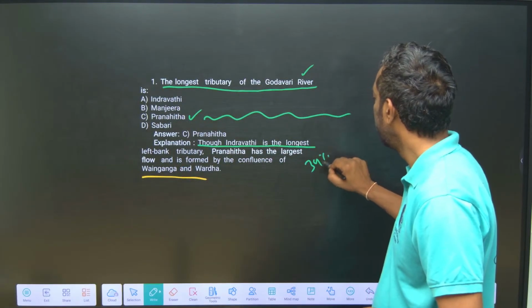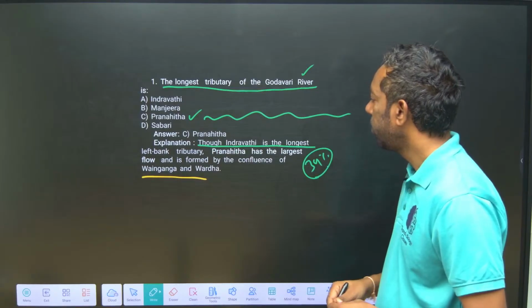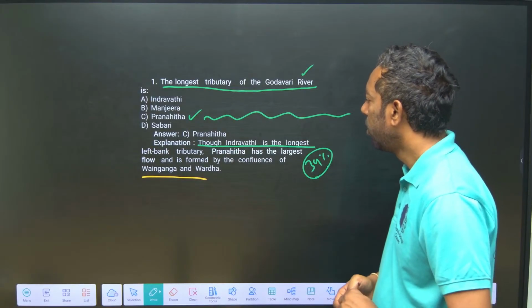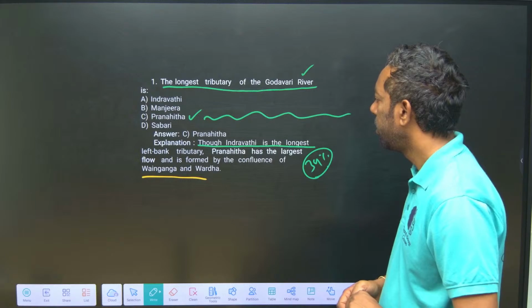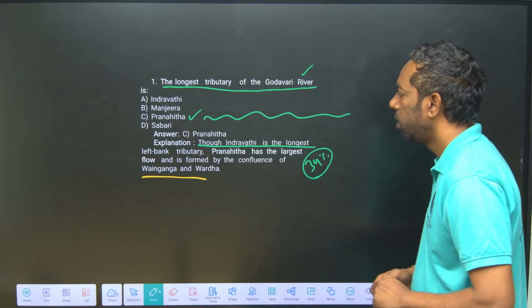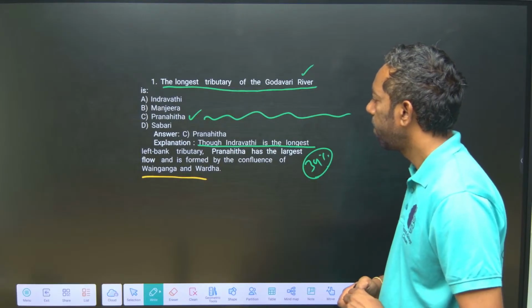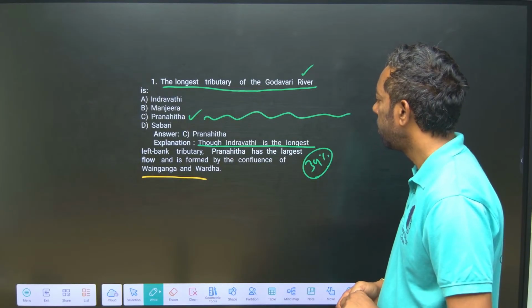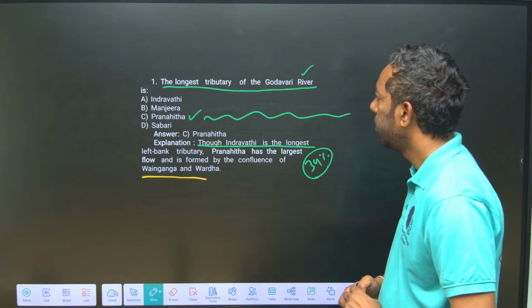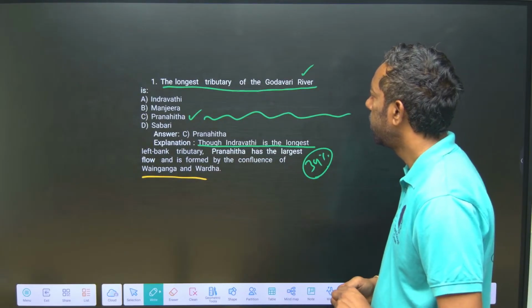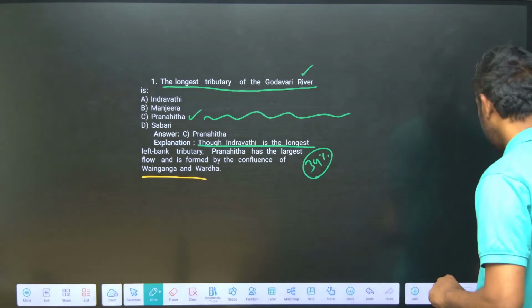It has a 34% share of the water. We will look into that later.